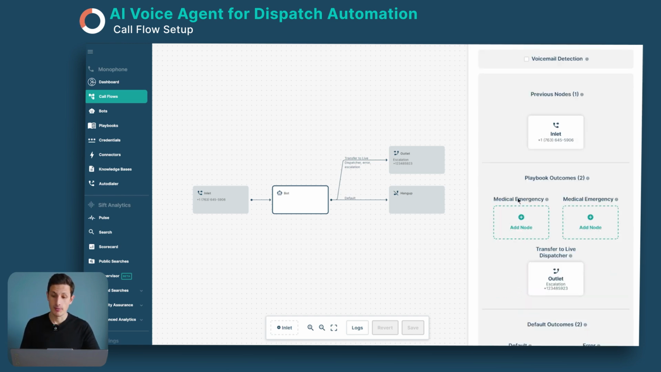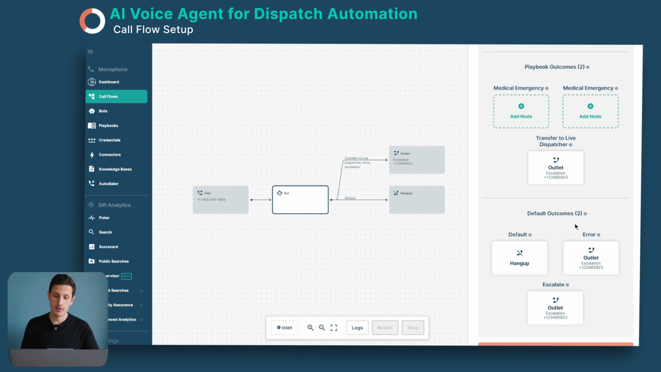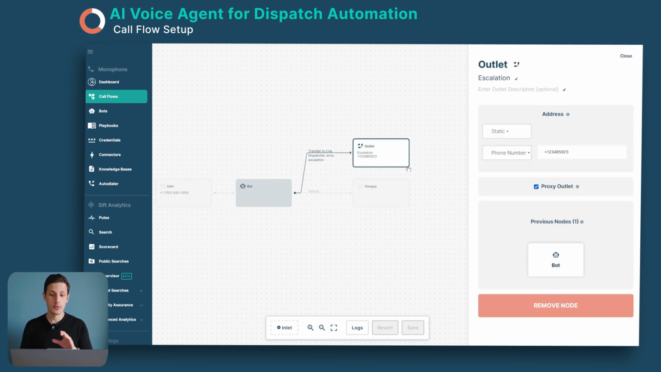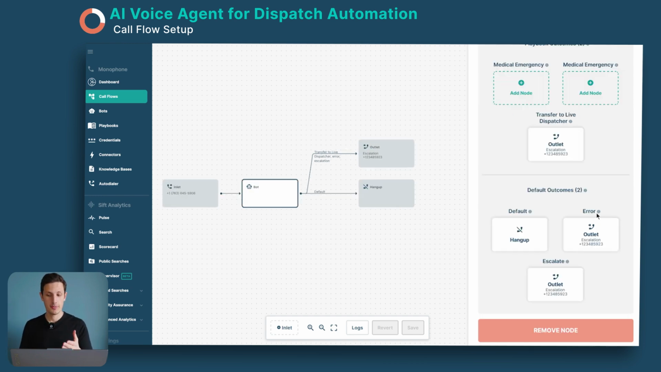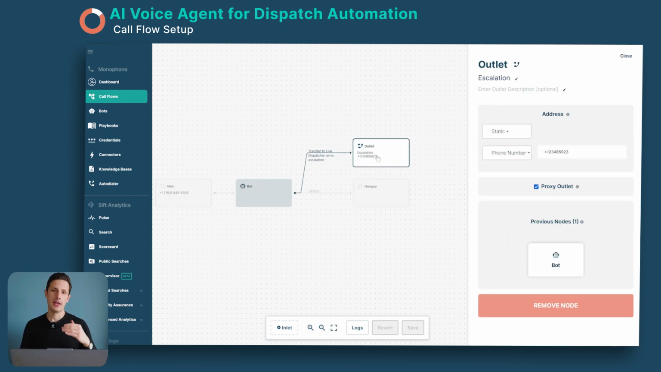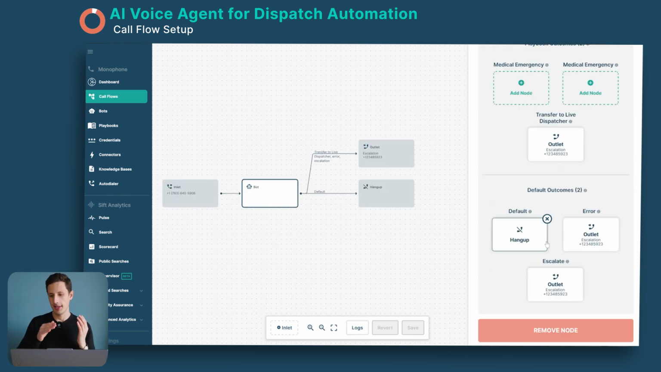And then we see here we have some outcomes, but at the bottom here we have some default outcomes. And this is very useful for, let's say here, we have an escalate option. And this is basically what happens whenever the caller says, I want to speak to a live agent or a human. It then escalates to this outcome, which is this outlet node right here, which is then transferring the caller to a live agent. And also this is the error outcome. So basically if she's not able to help them, she will then transfer the caller straight to the agent. So all scenarios should be covered inside here as well.